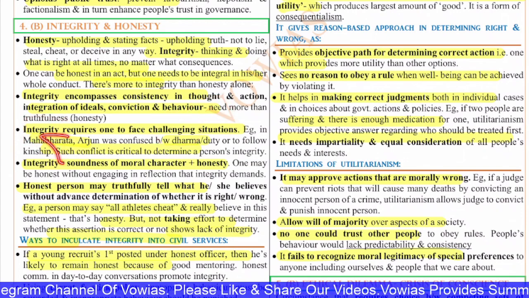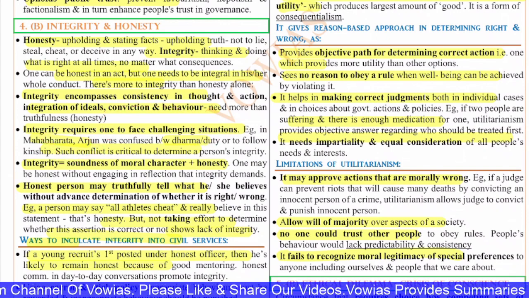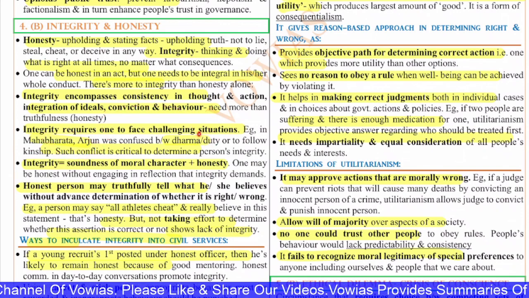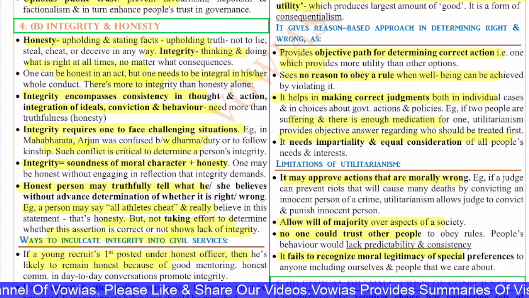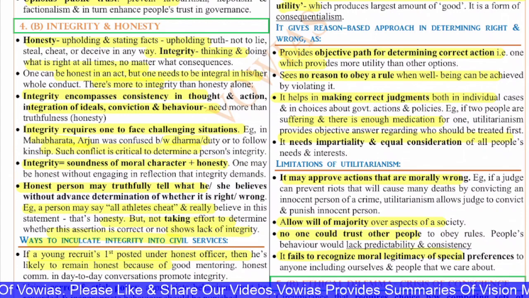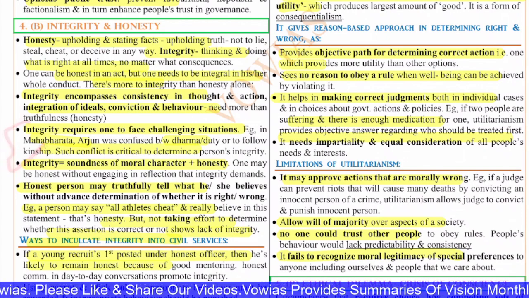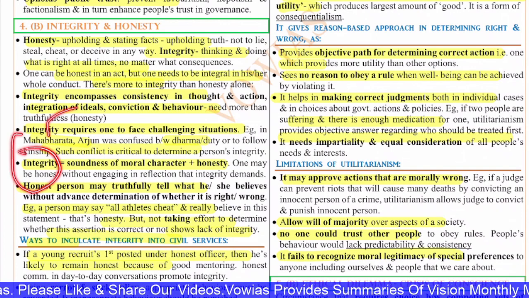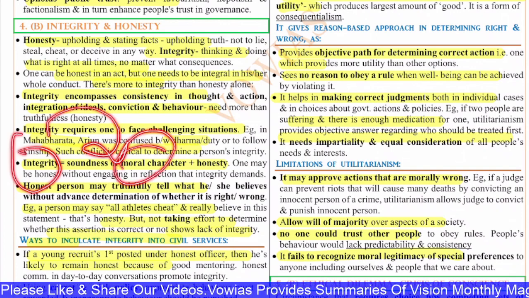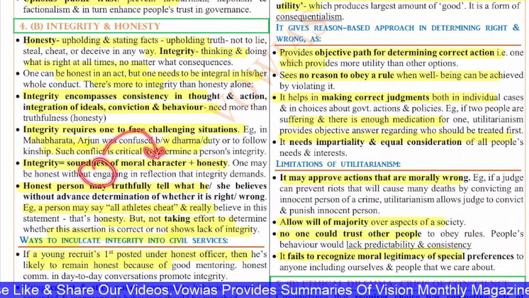Such conflict is critical to determine a person's integrity. But honesty is very clear: if you are just on the right side of the truth, then you are fine. Integrity is much more than that, because a lot of subjective issues come in. So you can write this example of Mahabharata. Also, integrity is related to the soundness of moral character and honesty. One may be honest without engaging in the reflection that integrity demands.